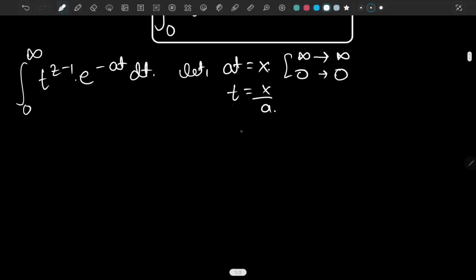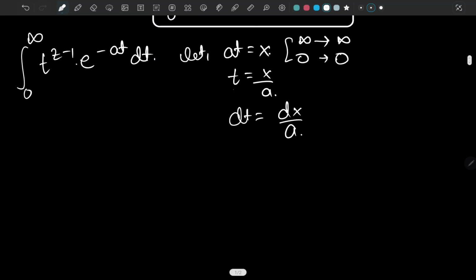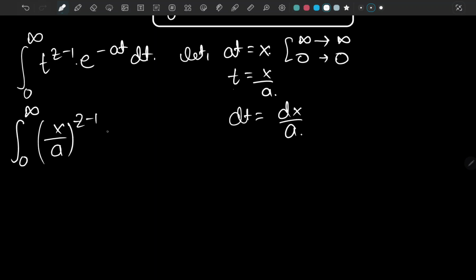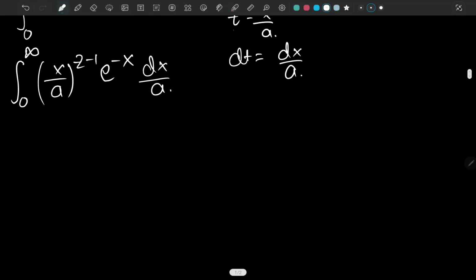For the derivative, dt is going to be dx over a, since a is a constant. Let's plug everything back into our integral. It's the integral from 0 to infinity of x over a to the z minus 1, and e to the negative x, since a t was x. Now we have dx over a as the derivative factor.